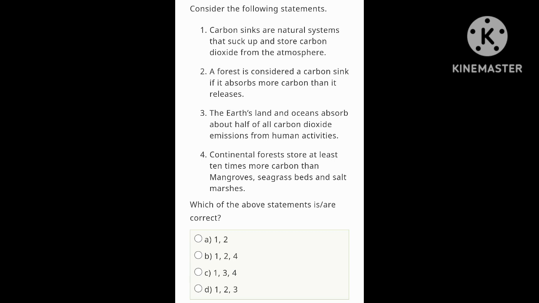That means statement 1 is correct, 2 is correct, 3 is correct, fourth one is wrong. Let's look at the options. Option A is 1 and 2, B is 1, 2 and 4, C is 1, 3 and 4, D is 1, 2 and 3. So 1, 2 and 3 is correct. That means option D is correct. Let's move on to the fifth question.